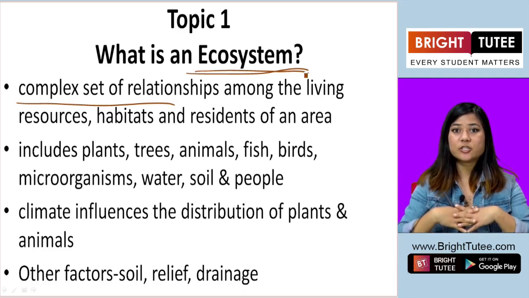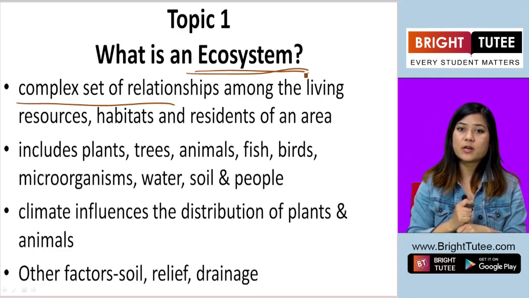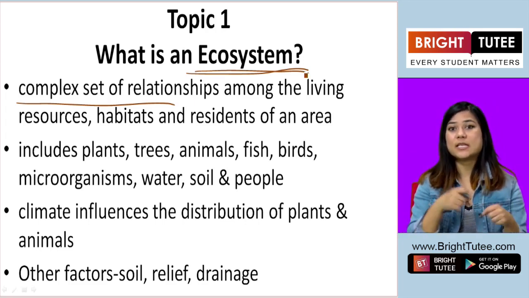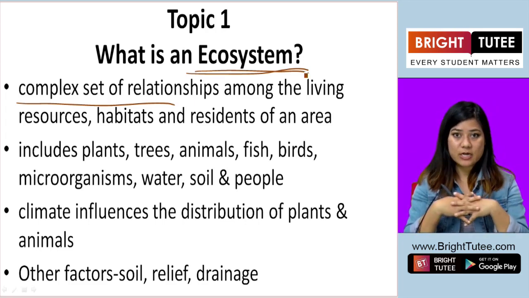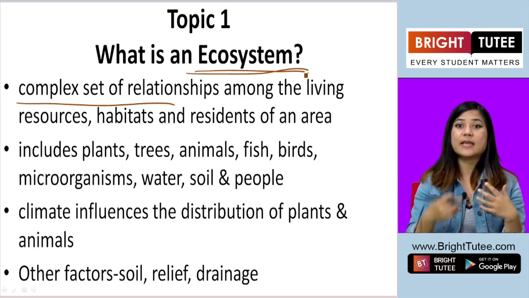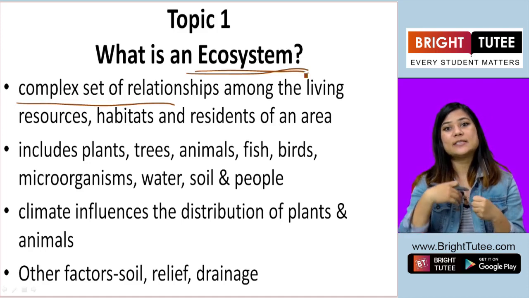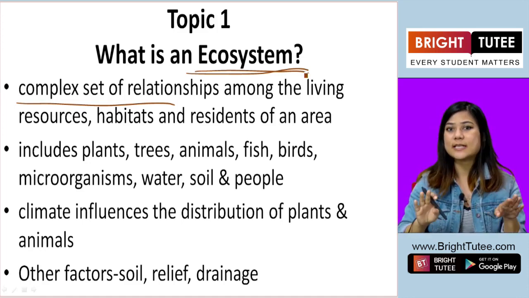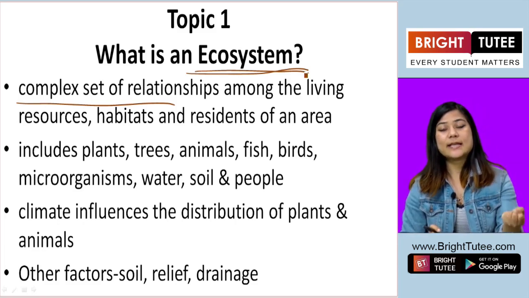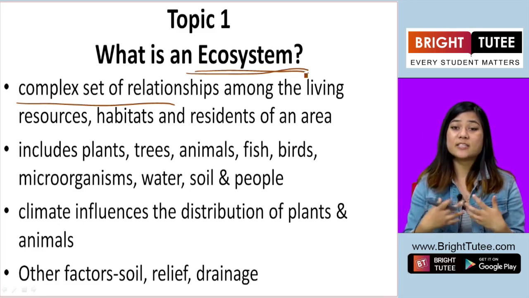In that relationship, some depend on one another, some do not depend on one another, some influence the lives of the other. So that is why it is called a complex relationship. It's not simple. It's not like the sunlight is received by the plant and the plant gives back something else to the sunlight. It's not as simple as that. Sunlight is received by the plant and made into their food.